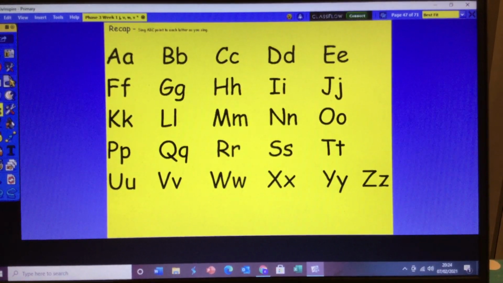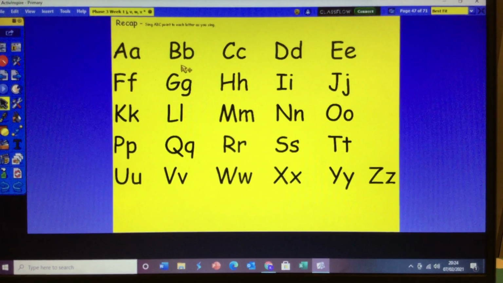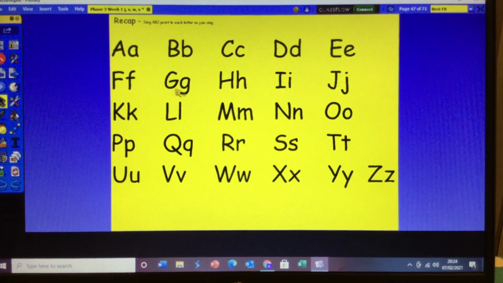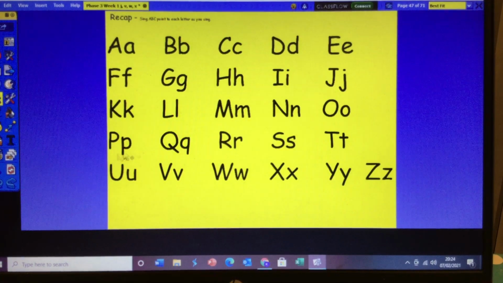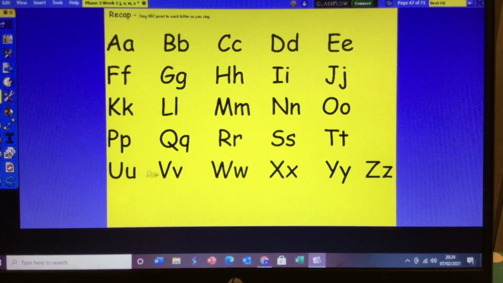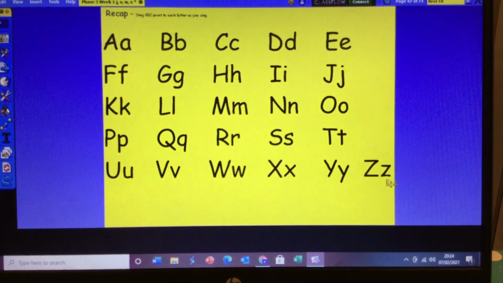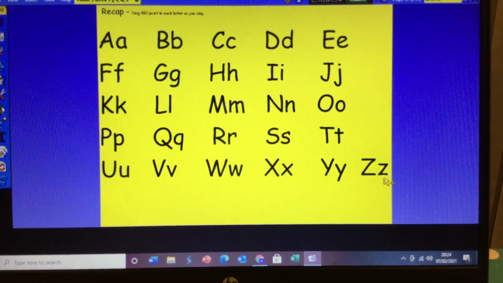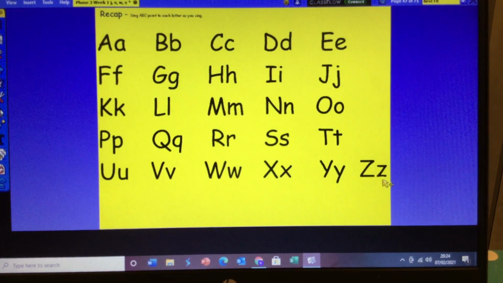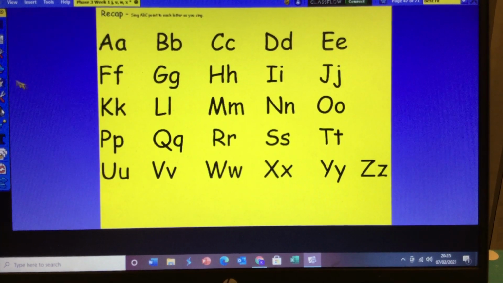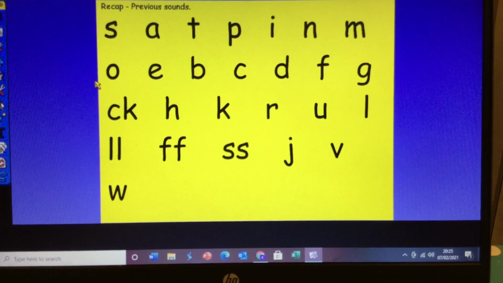Right, children, can you join in with your ABC? 3, 2, 1. A, B, C, D, E, F, G, H, I, J, K, L, M, N, O, P, Q, R, S, T, U, and V, W, X, Y, and Z. Now I know my ABC. 26 letters from A to Z. Well done, children.